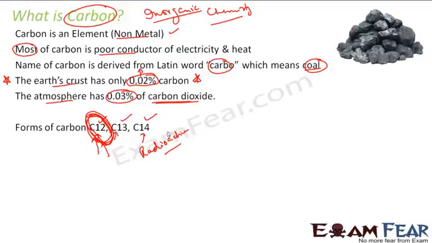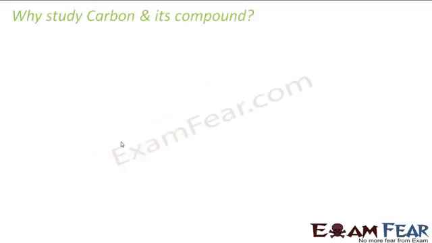You must know what isotopes are. Isotopes are elements which have the same atomic number but different atomic mass. For example, each of these has atomic number 6, but the atomic mass is different, and they exhibit different properties, right? So they are called isotopes. Carbon has 3 isotopes, and we will be focusing on C12.